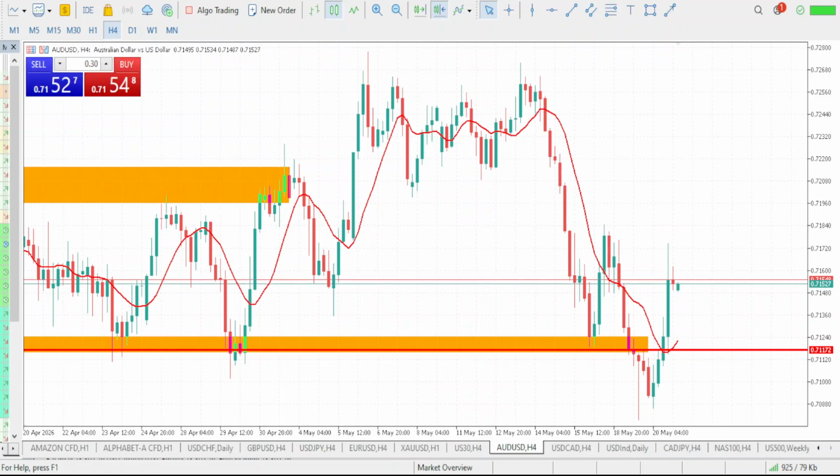So guys, this is going to be our movement for the day on our AUD/USD.